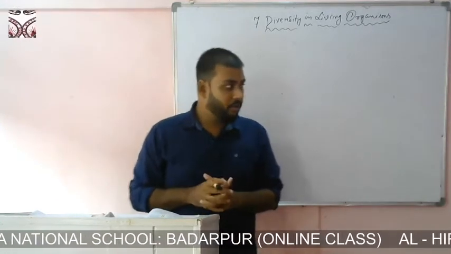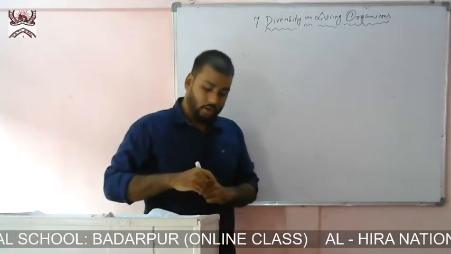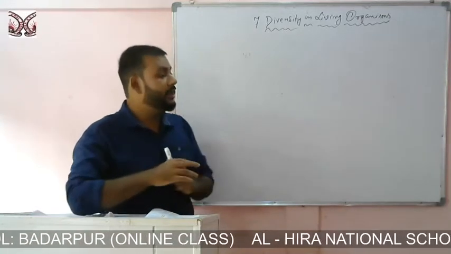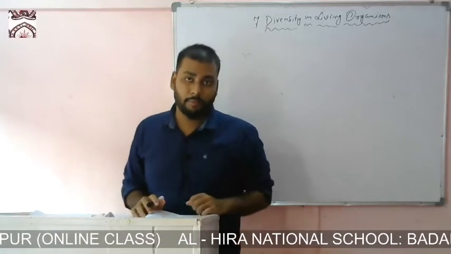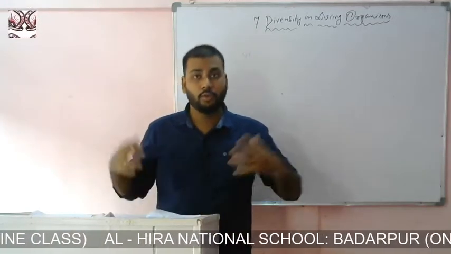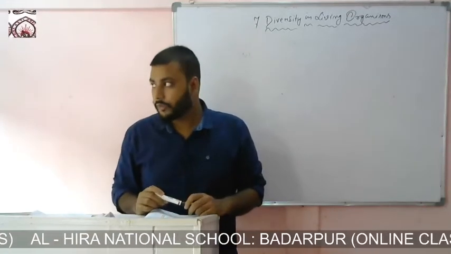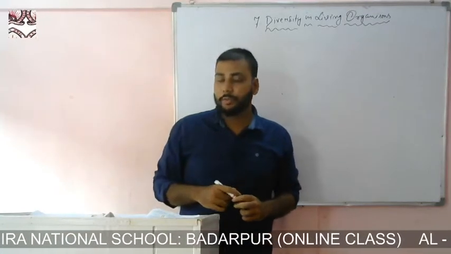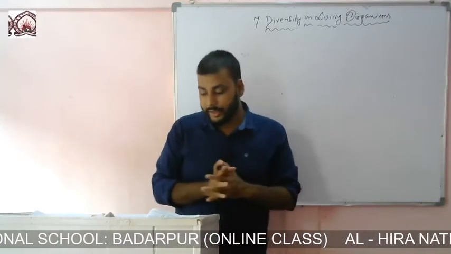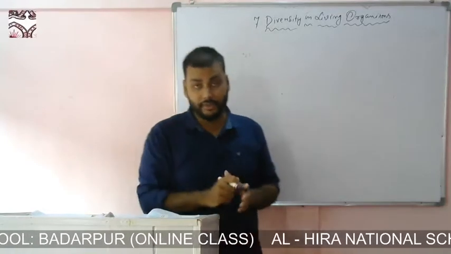Now, when we talk about diversity, we see organisms starting from the microscopic unicellular level to the huge gigantic blue whale. In order to study these organisms well, they need to be classified. Now what is the basis of classification?